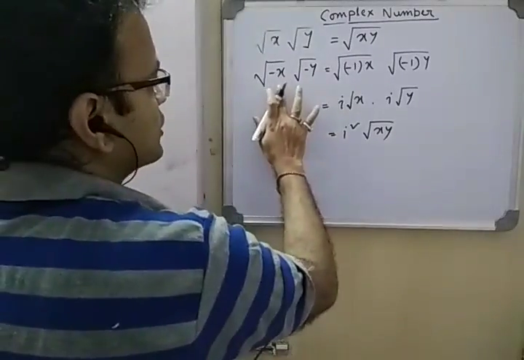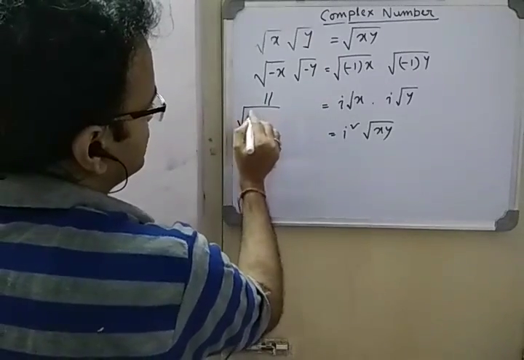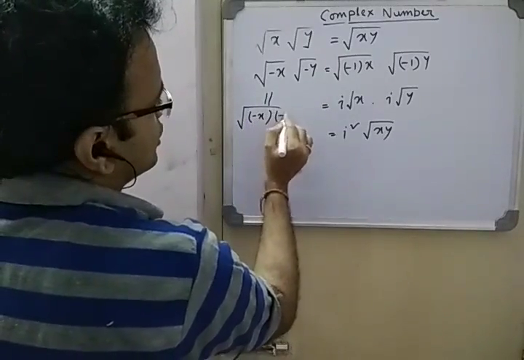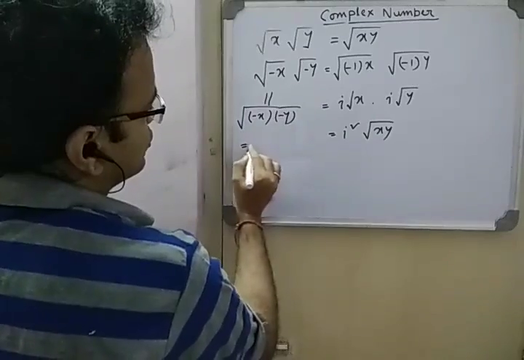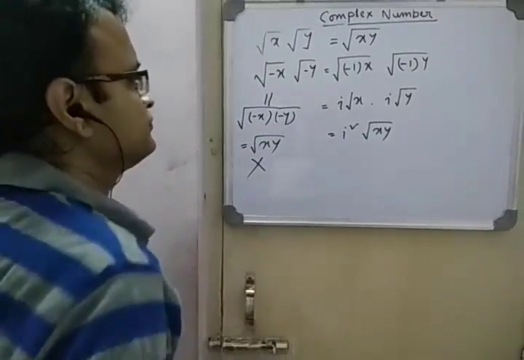It's not a simple multiplication, because simple multiplication would have given root xy, but this is not true.